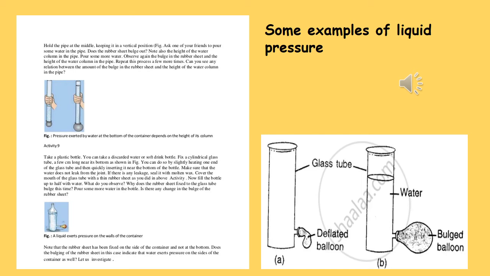One more activity is given, activity 9. One pet jar is taken, one hole is made, and one balloon is kept there. It is seen that whenever we pour water into the jar, as we increase the height of water, the inflation of the balloon will be more. It will increase. Why? Because the more the height, the more will be the lateral pressure, as P is equal to hdg. So more pressure means more inflation in the balloon.